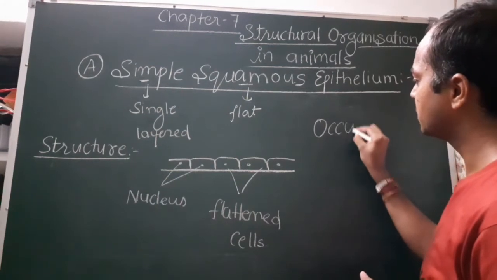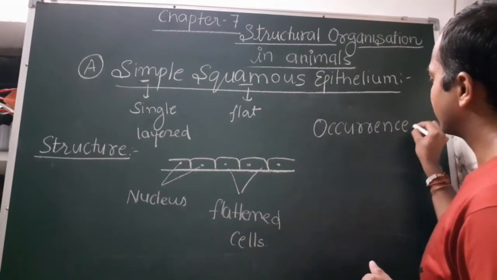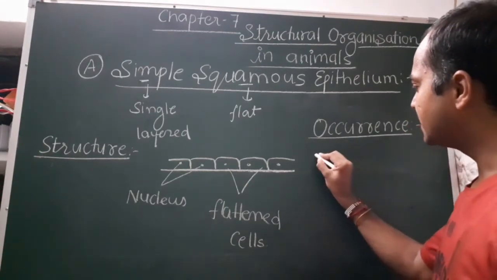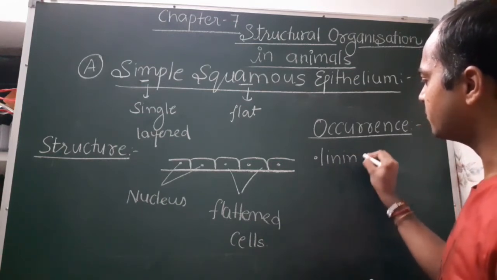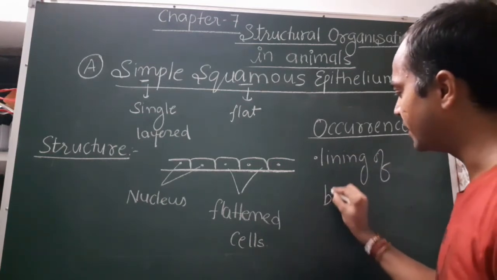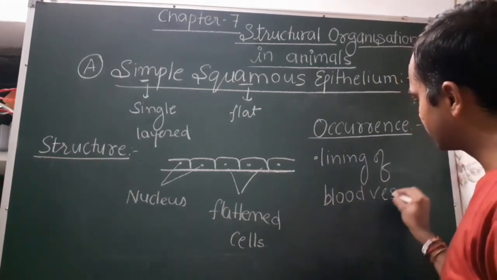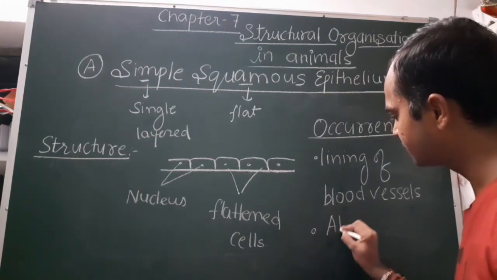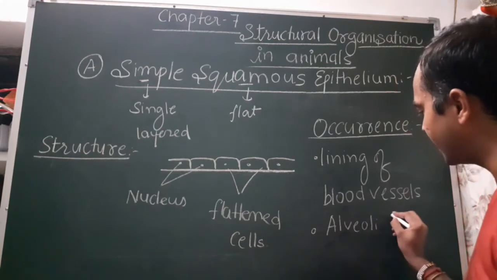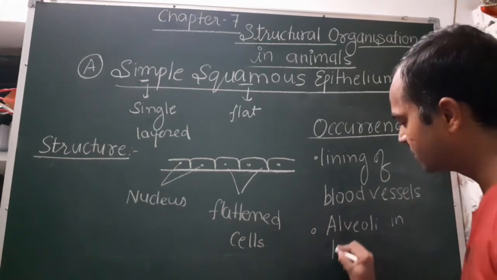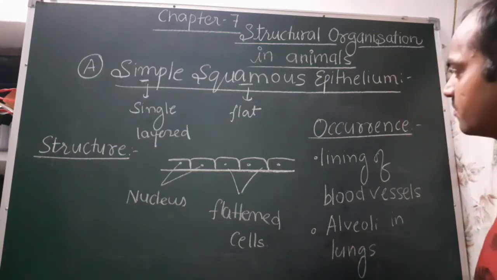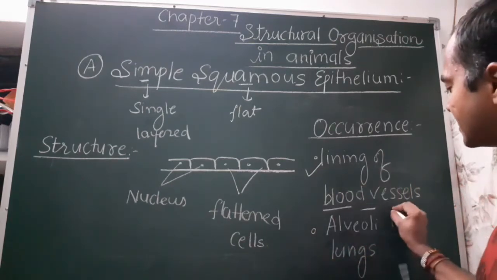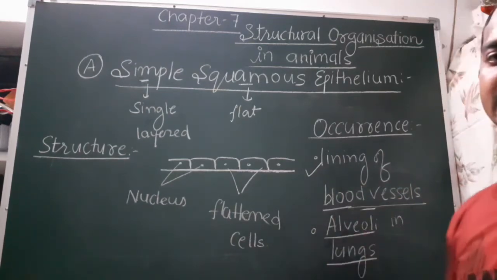Where is it present? Occurrence. When we talk about where simple squamous epithelium is present, it forms the lining of blood vessels and the lining of alveoli in lungs.